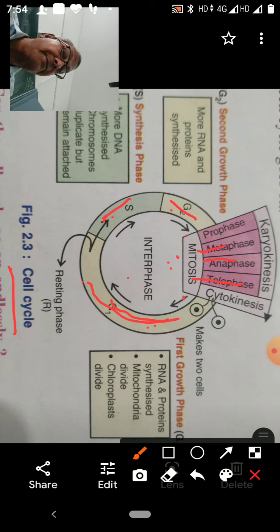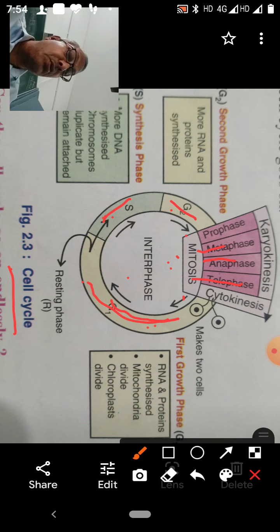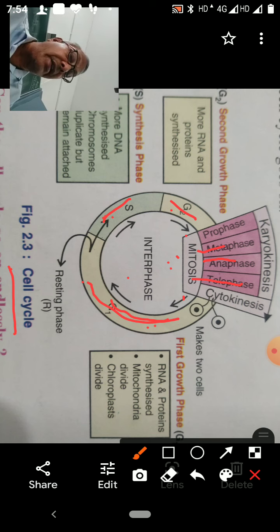In the first growth phase there is growth in the size of the cell. So when there is growth in the size of the cell, their chloroplasts divide, mitochondria divide, and RNA and proteins are synthesized.